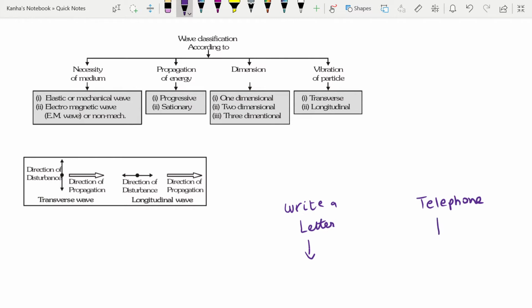And in the second way, there is no bulk motion of any material. So this is your wave concept. In wave concept, there will be no bulk motion of material with the transport of energy. And in writing a letter or in similar processes, you will have bulk motion when that energy is transferred.